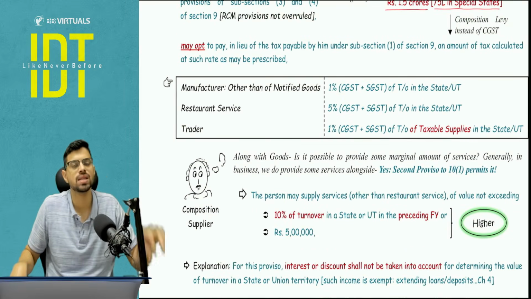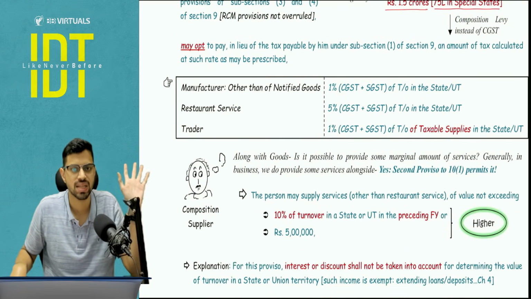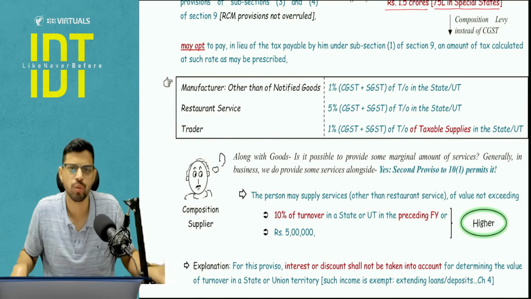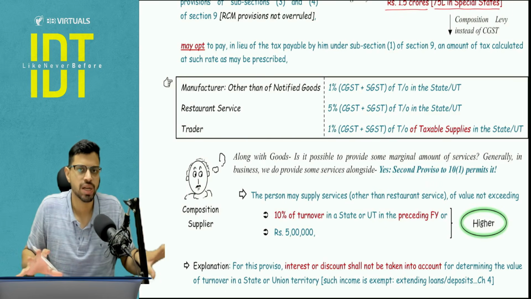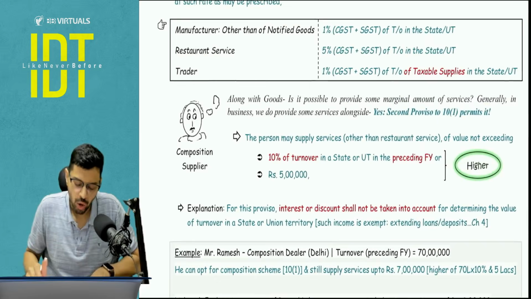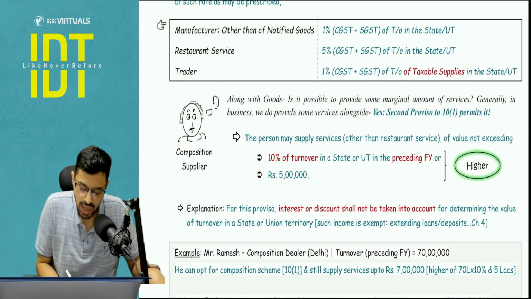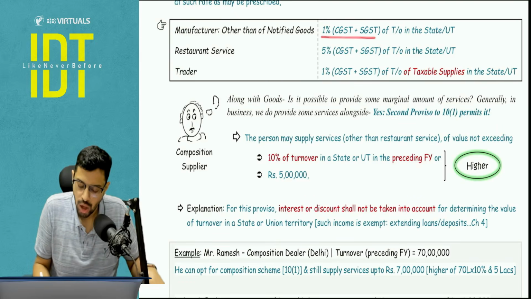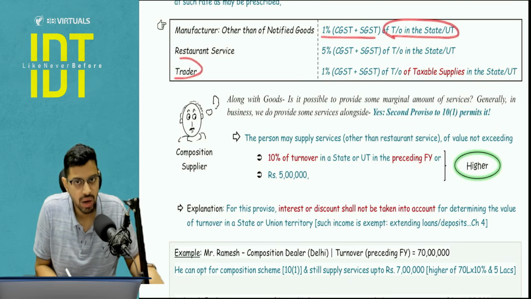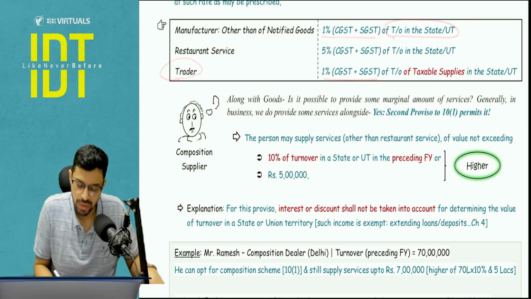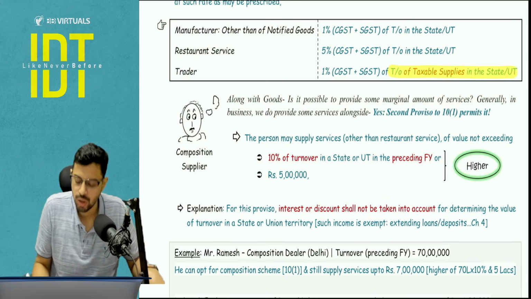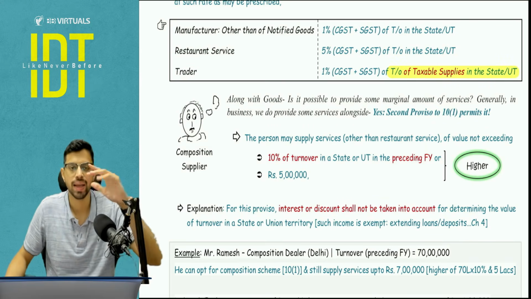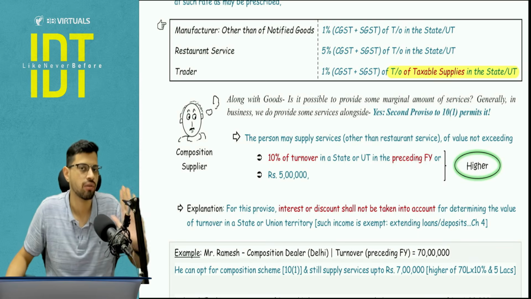You have an option that instead of paying the GST, CGST, SGST, you can pay the composition levy. That will be from your own pocket. And what are the rates? It depends on your status. In respect of goods, you can be a manufacturer or trader. If you're a manufacturer, you will pay 0.5% plus 0.5% of turnover in the state. And if you're a trader, you will pay 0.5% plus 0.5% of not turnover, but taxable turnover in the state. So here the exempt part gets excluded. You don't have to pay composition levy on the exempt part.